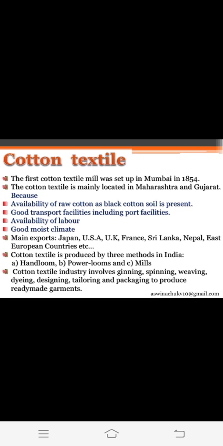Cotton textile is produced by 3 methods in India. Now, how cotton textile is used and how it is made by 3 different methods. First is handloom, okay, handicrafts. Second, we have power looms, and third, we have mills. Handlooms, power looms, and mills. Cotton textile industries involve ginning, spinning, weaving, dyeing, designing, tailoring, and packaging to produce ready-made garments. So for all these things, cotton textile industries are used.